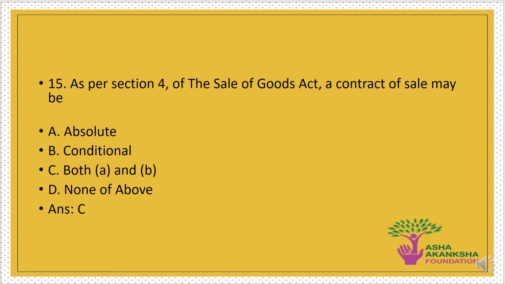Next question is as per section 4, the Sale of Goods Act, a contract of sale may be. Options are A. Absolute, B. Conditional, C. Both A and B, or D. None of the above. The correct answer to this question is option C. That is both A and B. That means that as per section 4, the Sale of Goods Act, a contract of sale may be absolute as well as it can be conditional to something.